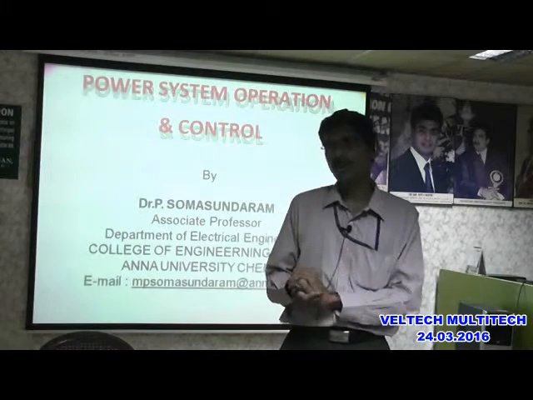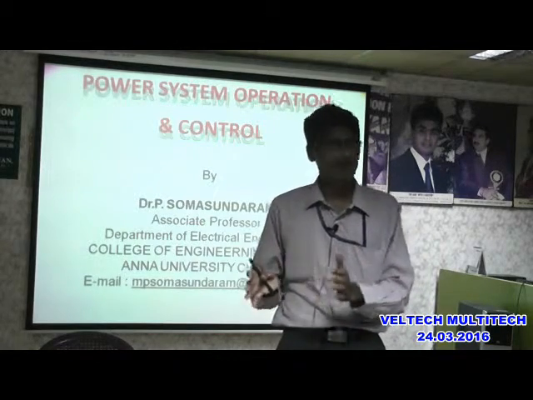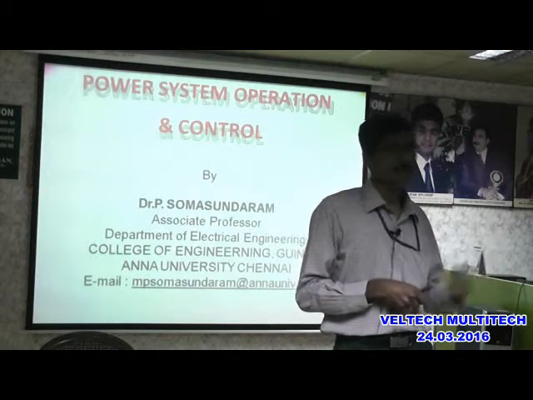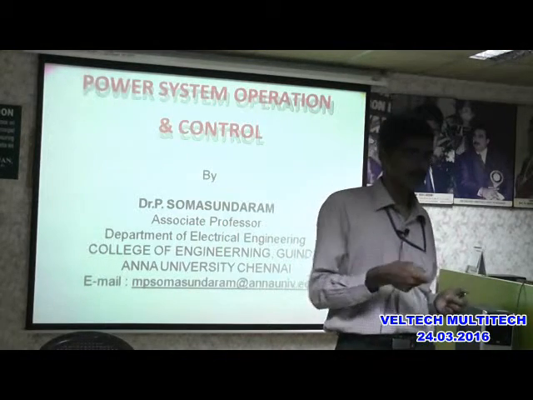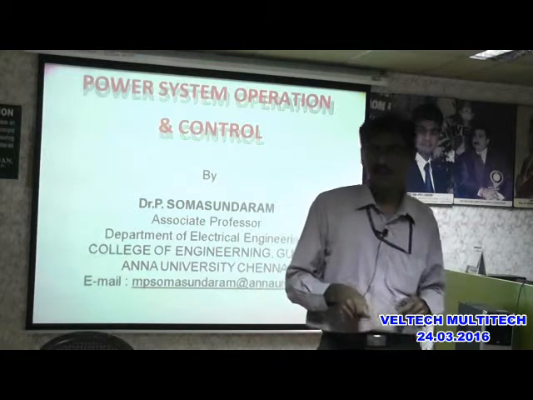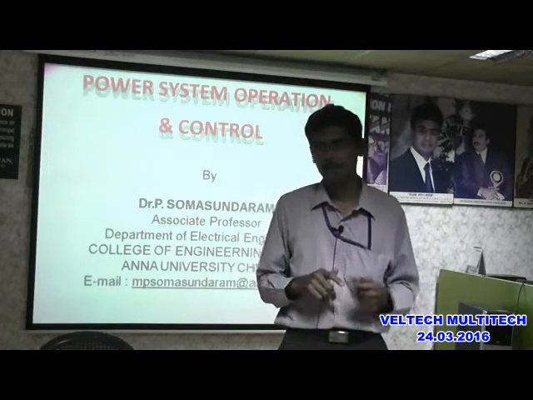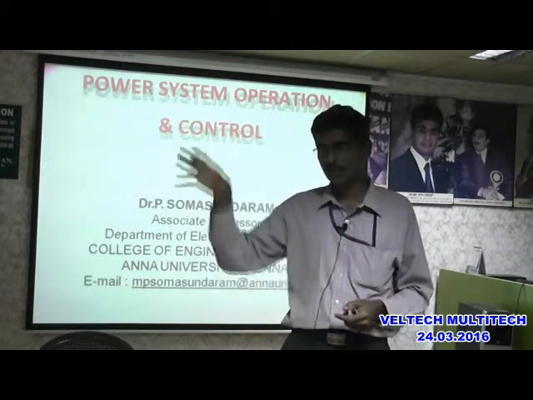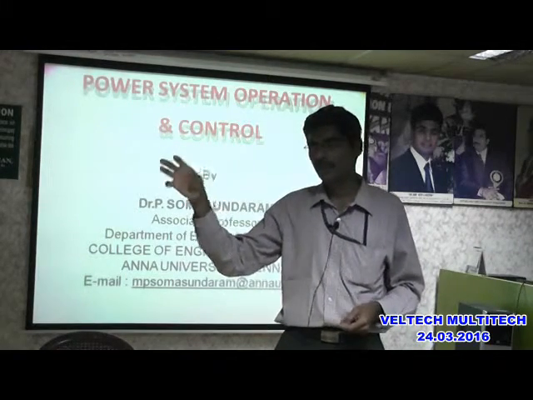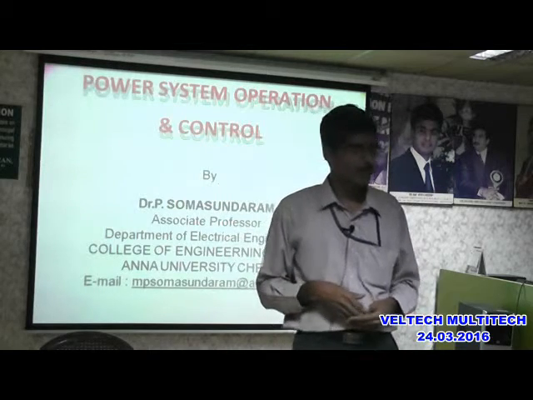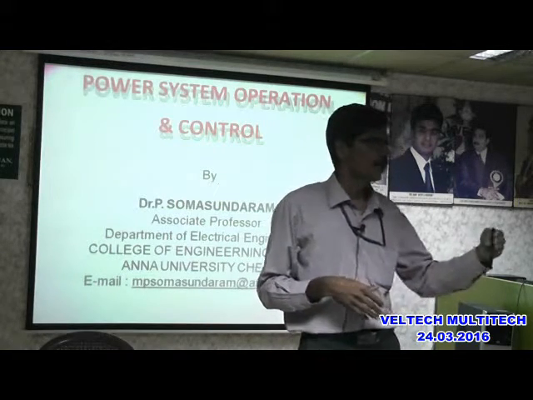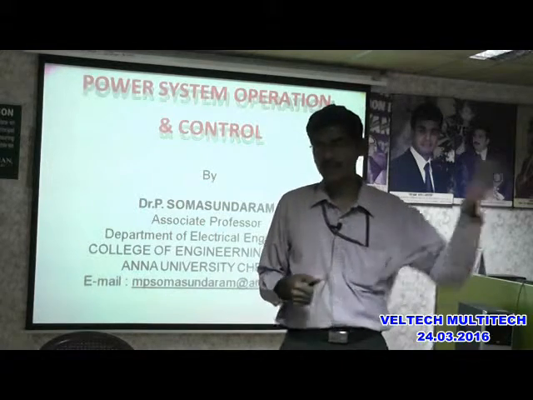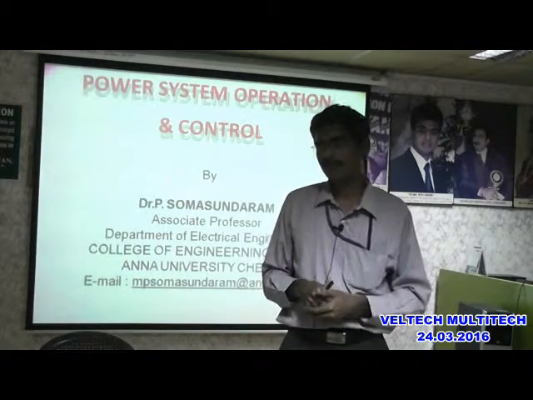Now the action you are performing in the lab will be automated in the generating station. There they will feed the reference voltage. They will feed 11 kV. Once they feed 11 kV, what is that complete circuit? There will be a potential transformer. Whatever voltage you get from that will be compared with the reference voltage. Based on this error, you will increase or decrease the excitation.